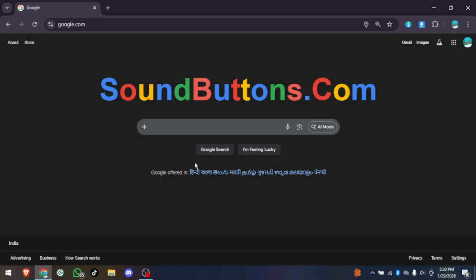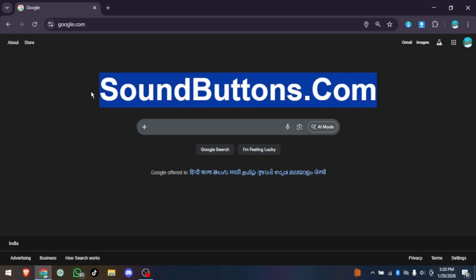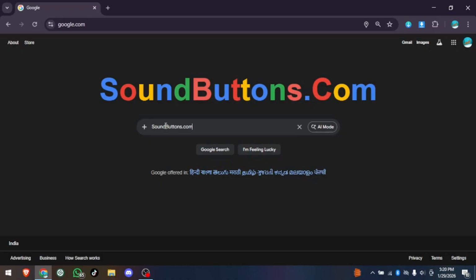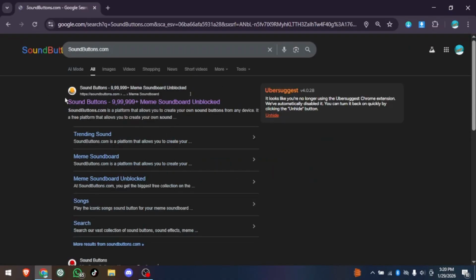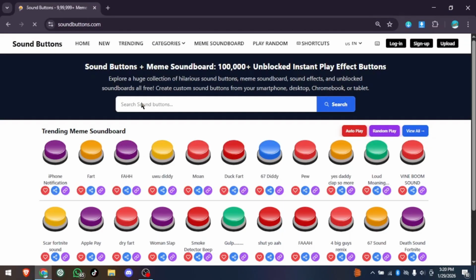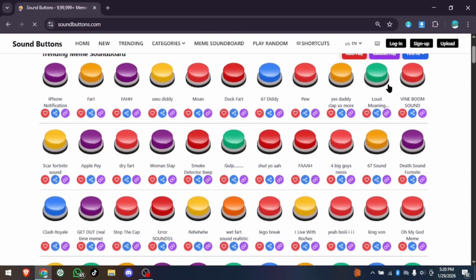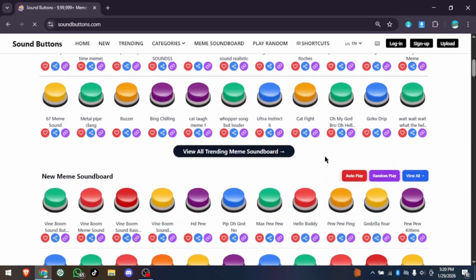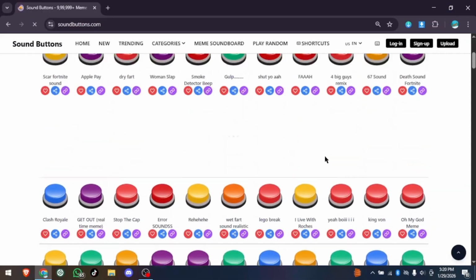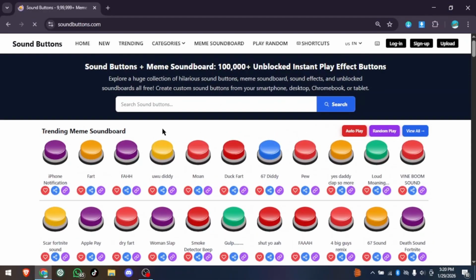Today, I'll show you how to use soundbuttons.com and all its main features step by step. First, open your browser and go to soundbuttons.com. Once the website opens, you'll see thousands of sound buttons, sound effects, and meme soundboards ready to use. To play a sound, simply click on any sound button and it will play instantly.